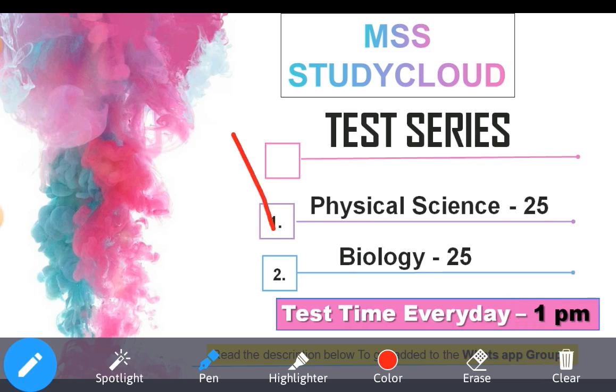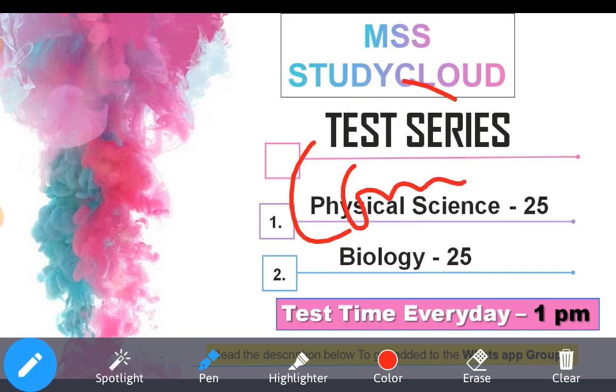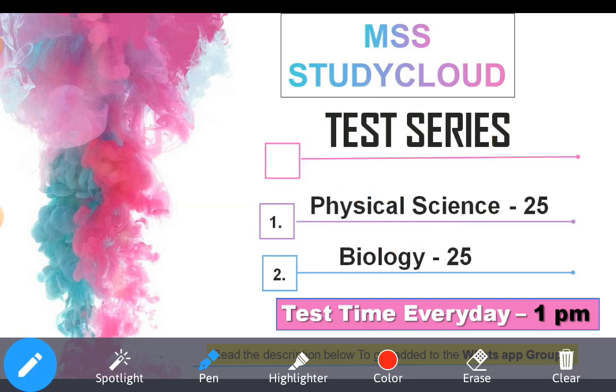The more tests you attempt, the more practice you will get, and it will be very easy when you write the exam. If you only listen to the conceptual part of the chapters, when the bit is asked, you may get confused which bit corresponds to which concept. So try to attempt more tests.